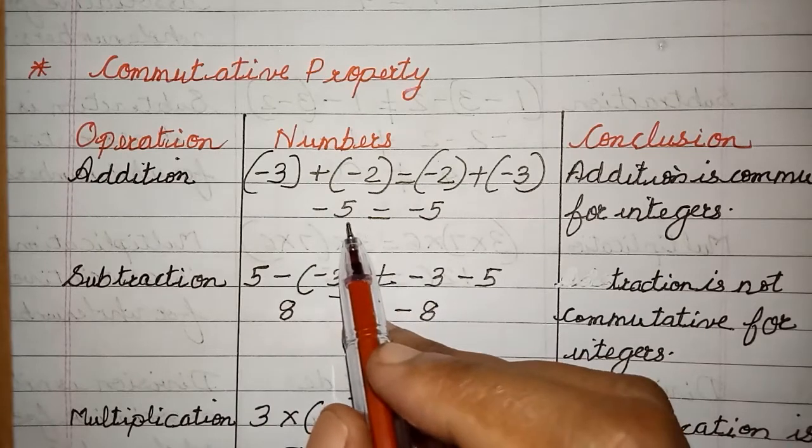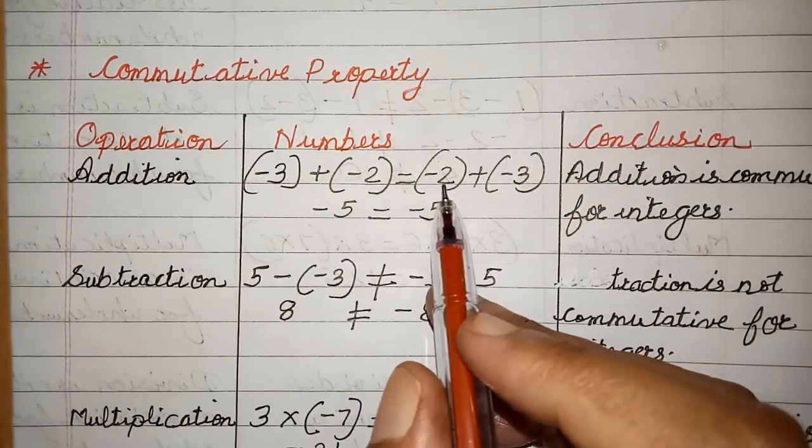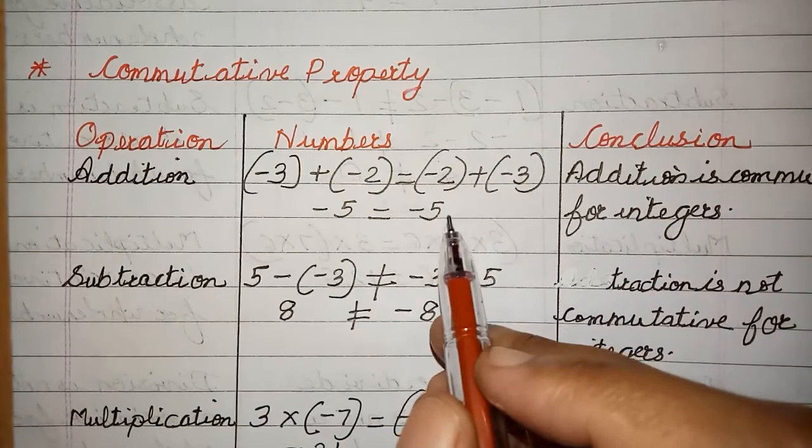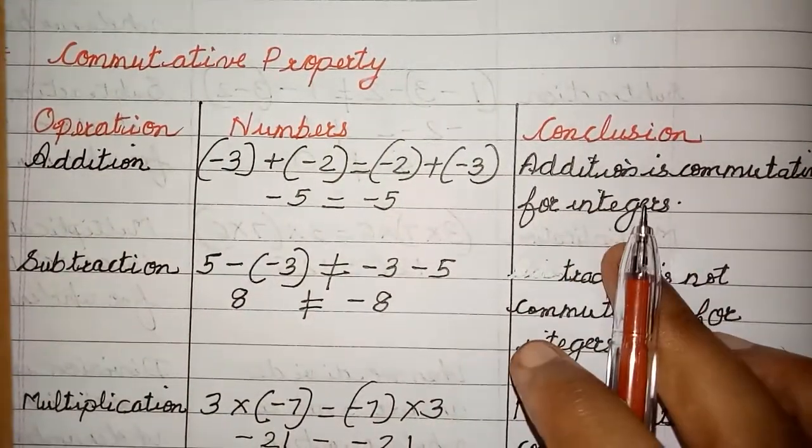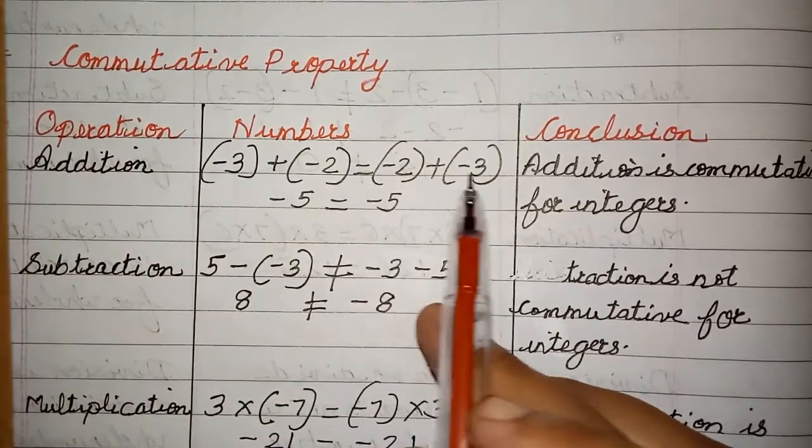Its answer is minus 5. Now I have changed the position: minus 2, then minus 3. So again the answer is the same. So I can say addition is commutative for integers. That means A plus B is the same as B plus A.